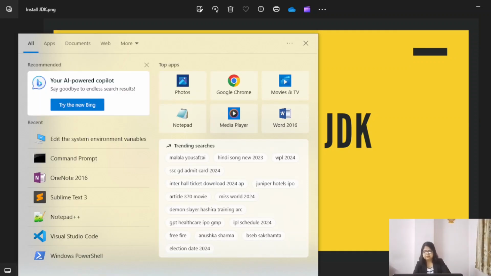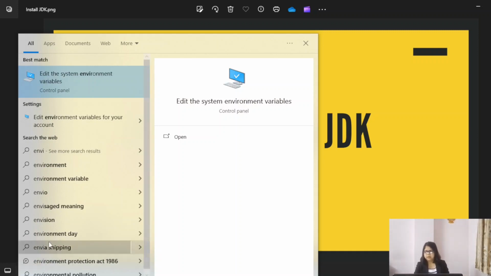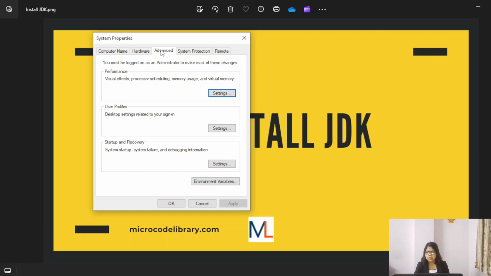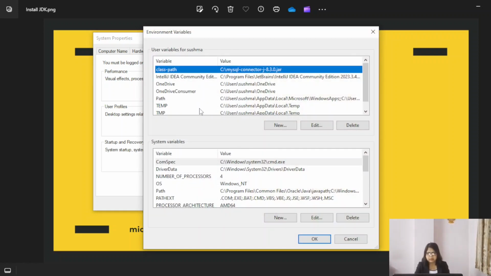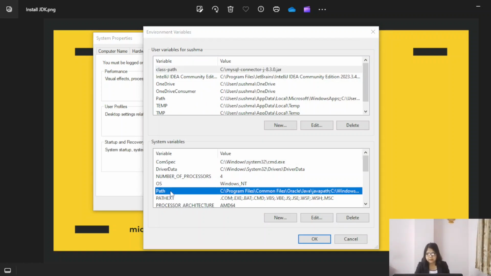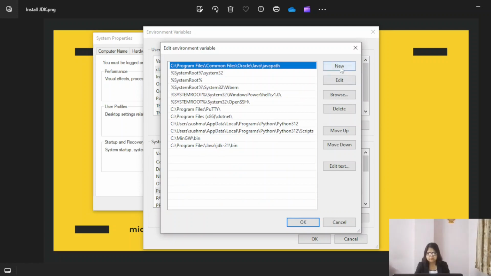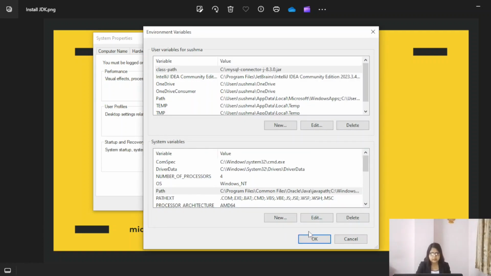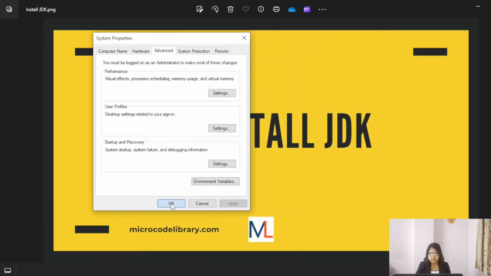Then on the taskbar, type environment variable, click on this. Under the advanced section, click on environment variable, then in system variables, click on path, click on new, and then add your JDK bin path, and then OK, and then OK.